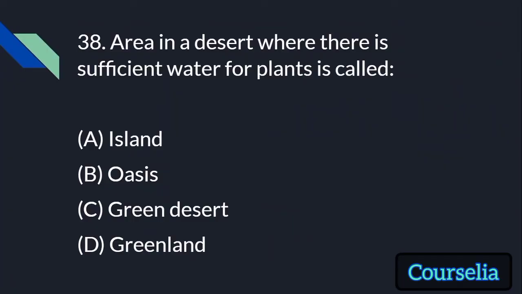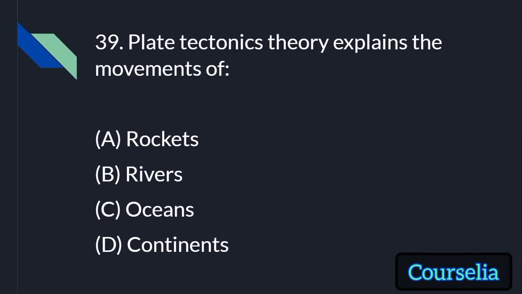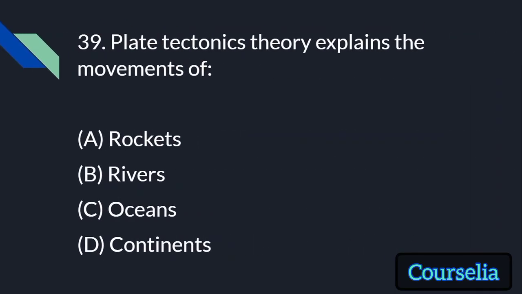Area in a desert where there is sufficient water for the plants is called island, oasis, green desert, or greenland. The answer is oasis. Plate tectonics theory explains the movements of rockets, rivers, oceans, or continents. The answer is continents.